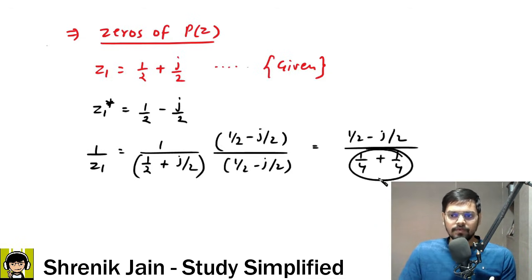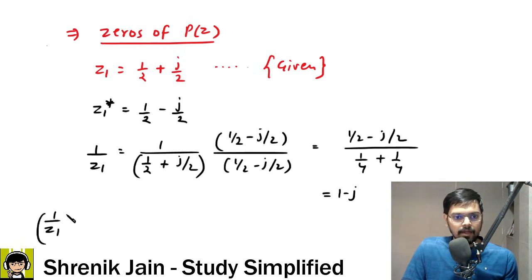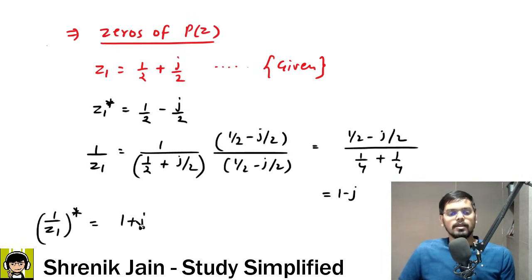Now solving this, half gets cancelled from numerator and denominator everywhere, and we get 1 minus j as the answer. So if 1 by Z1 is 1 minus j, what would 1 by Z1 conjugate be? The imaginary part will change its sign, so 1 plus j is the answer. So we got the 4 zeros: 1, 2, 3, 4. Therefore, if you try to plot this,